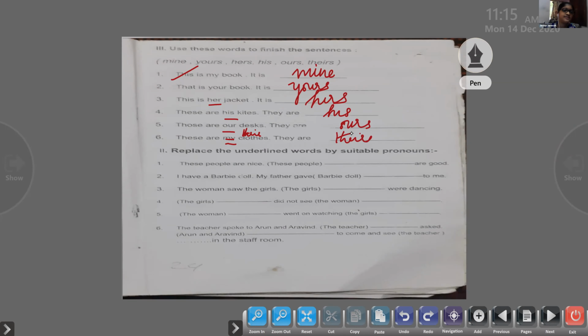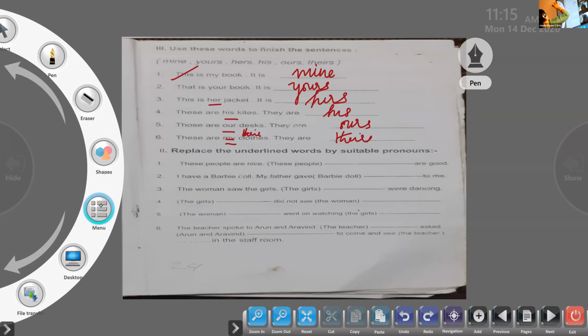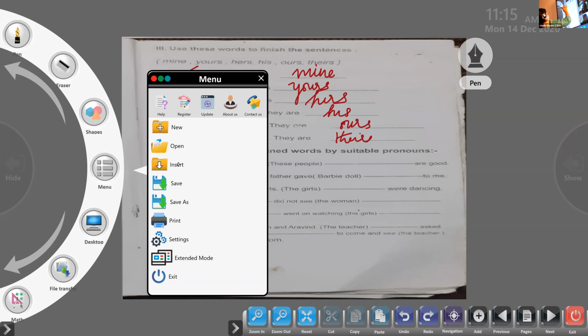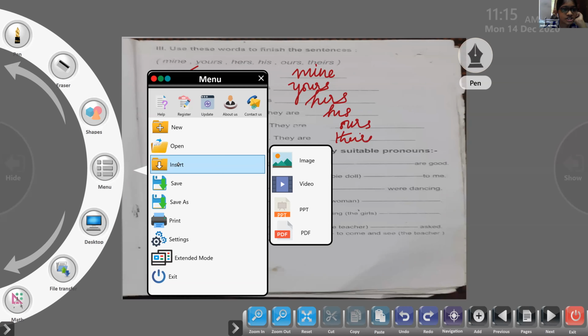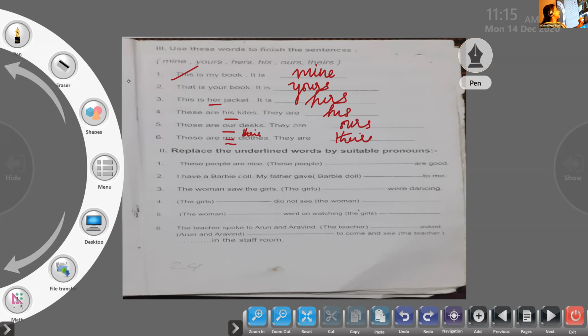Okay, children, now we'll move on to the conjunctions. Conjunctions are joining words. They are very simple to learn. Only two words you have to learn, and and but. We'll quickly do the conjunctions, and then we'll move on to the test page.